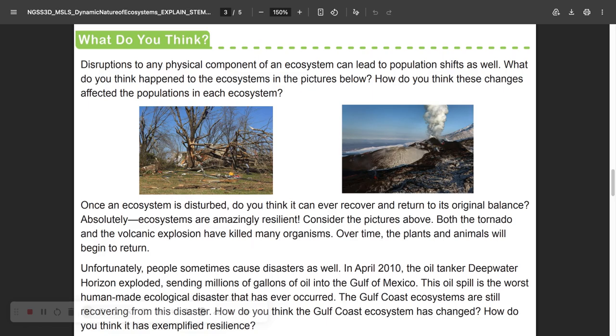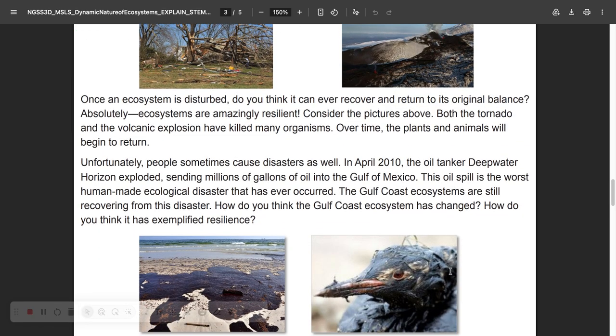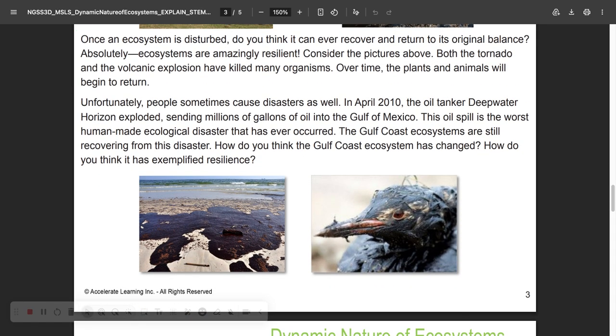What do you think happened to the ecosystems in the pictures below? How do you think these changes affected the populations in each ecosystem? Once an ecosystem is disturbed, do you think it will ever recover and return to its original balance? Absolutely. Ecosystems are amazingly resilient. Consider the pictures above. Both the tornado and the volcanic eruption have killed many organisms. Over time, the plants and animals would begin to return.